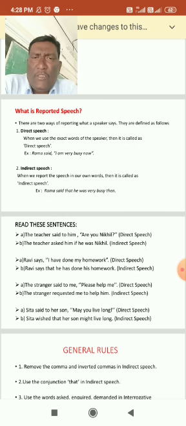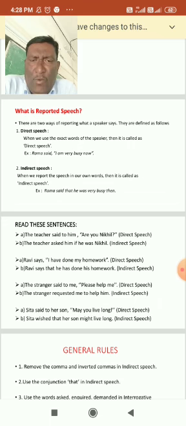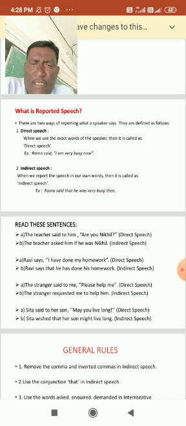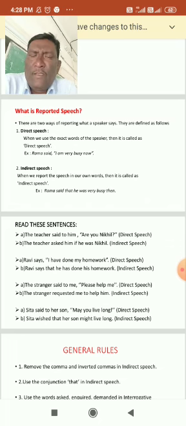When we change it into indirect speech, that means when we report the speech in our own words, then it is called indirect speech. For example, Rama said that he was very busy then.